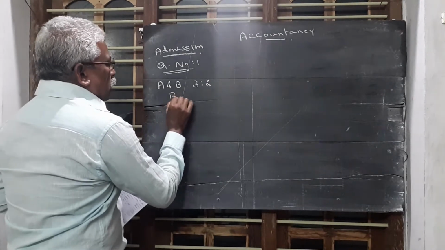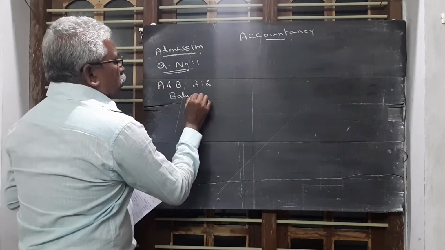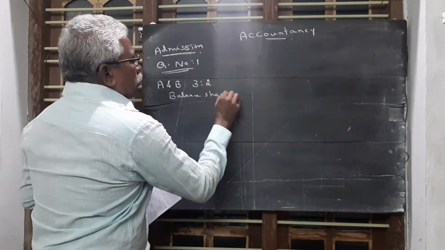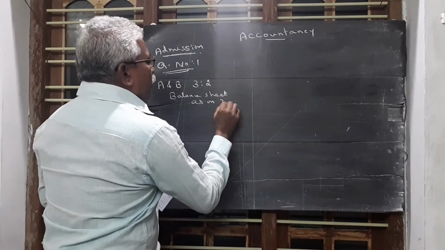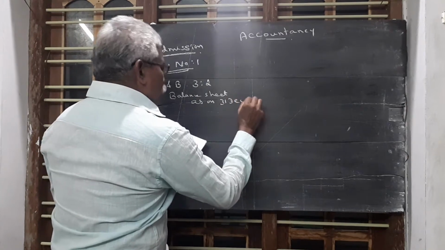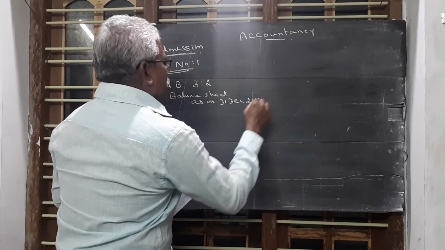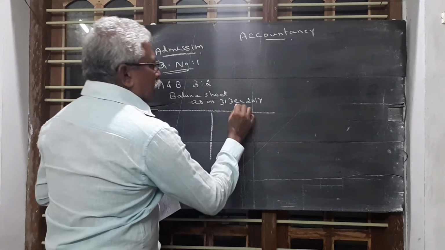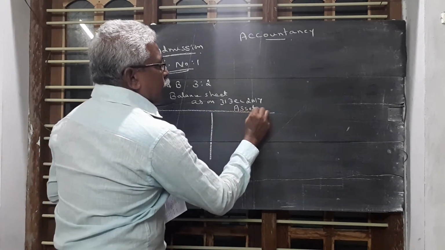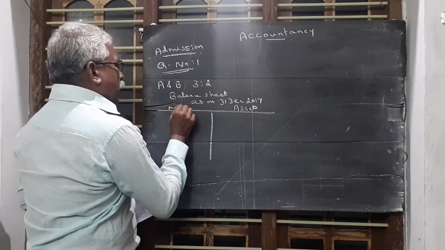Their balance sheet as on 31st December 2017 is given. Here, this side is the asset side, this side is the liability side.